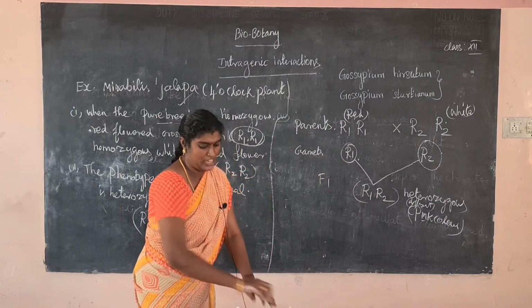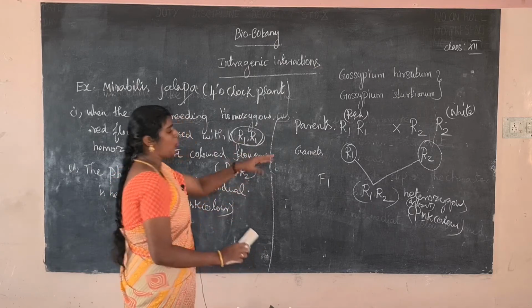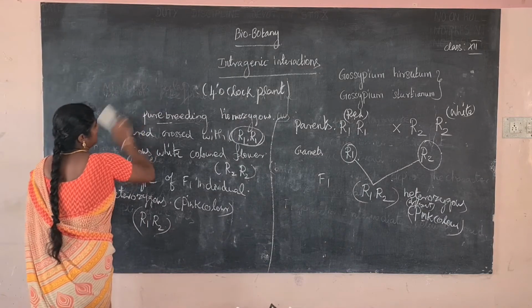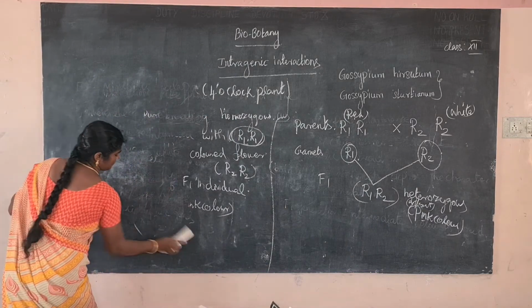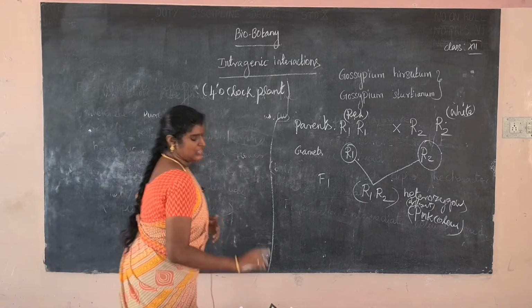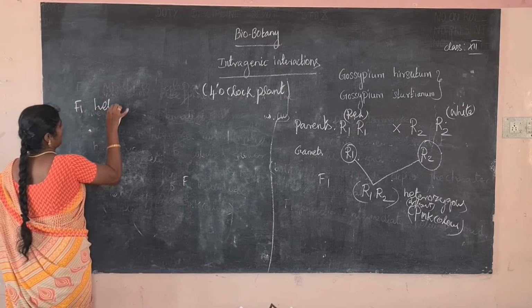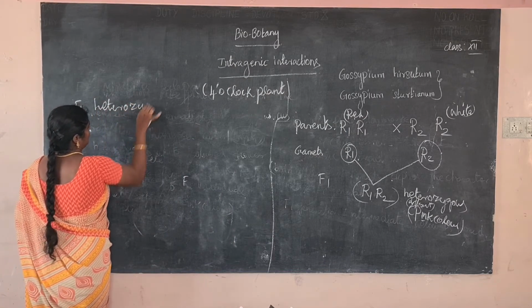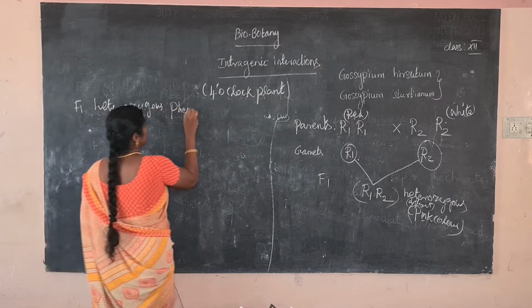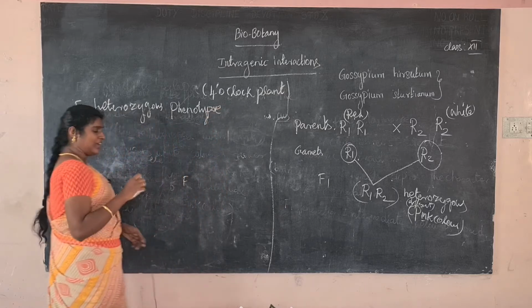Okay, next one, the F1 heterozygous phenotype is totally different from the parental homozygous phenotype.